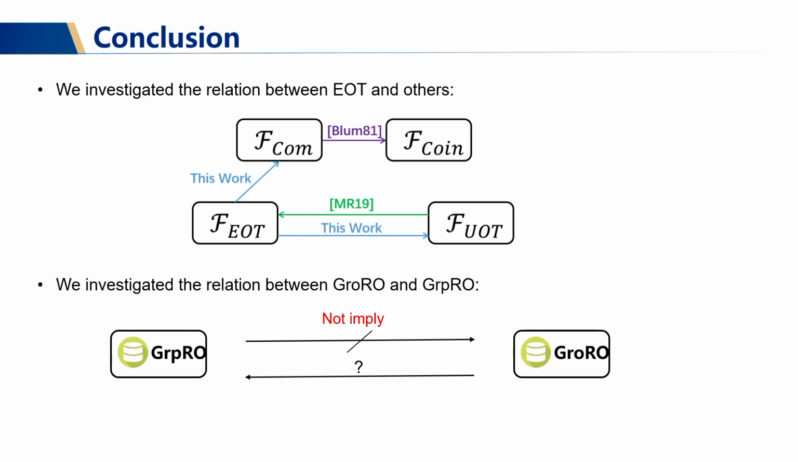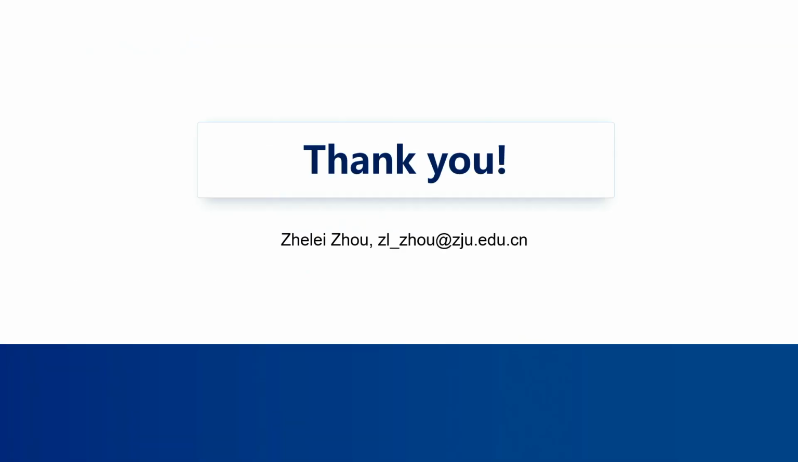We discovered that EOT implies commitment and EOT implies UOT. Combined with the result in MR19, we showed that EOT and UOT are information theoretically equivalent. And finally, we investigated the relation between the GRL model and the GRPL model. We showed that GRPL does not imply GRL. However, whether GRL implies GRPL remains an open question. And that's all. Thanks for listening.